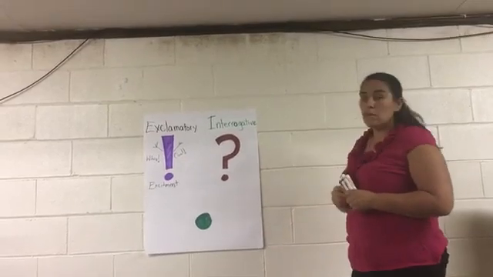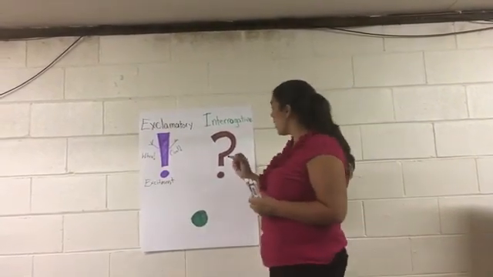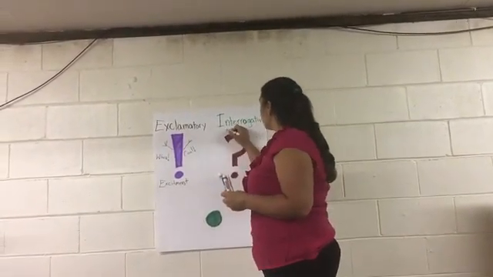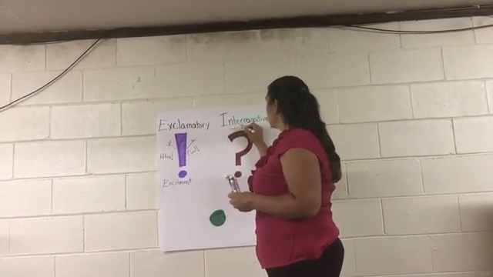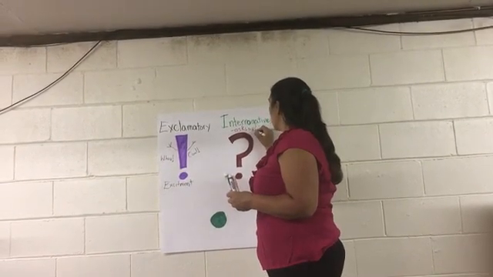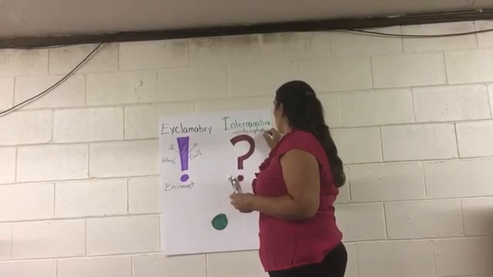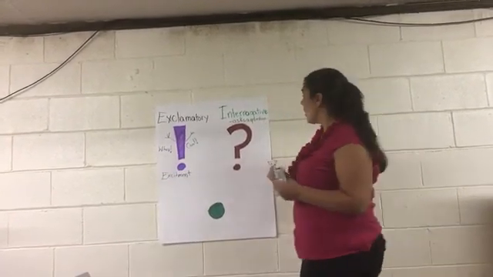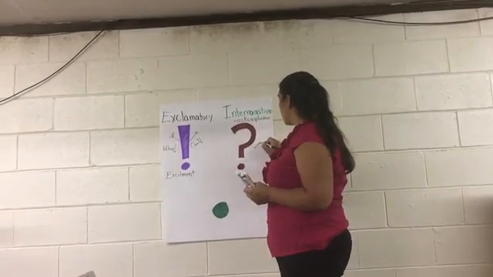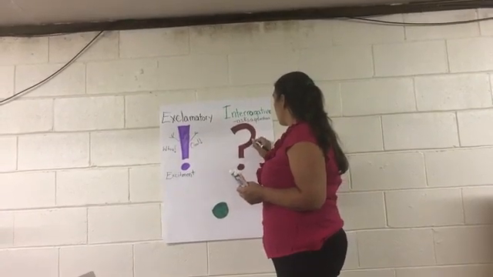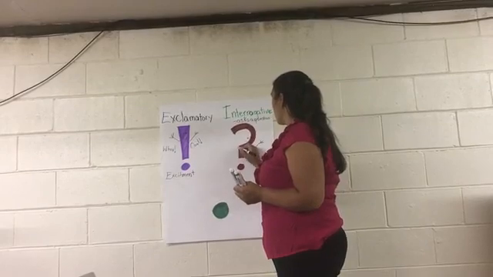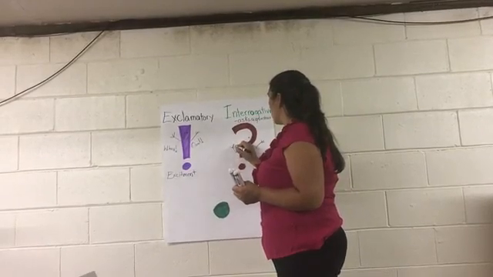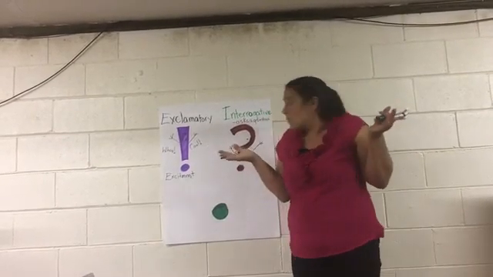And so an interrogative asks a question. So that's one of the ways we can figure it out. So we have to have him asking a question, like he's confused, right? You know how your arms go like, I don't know.